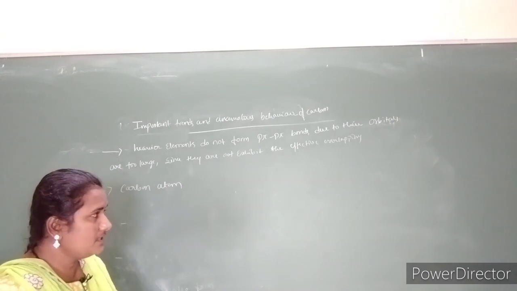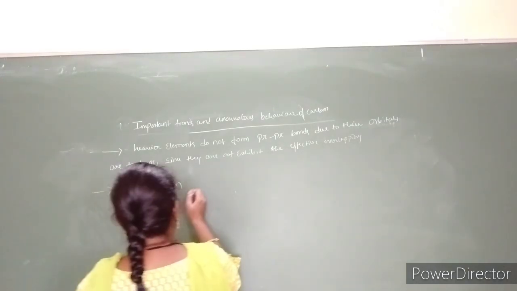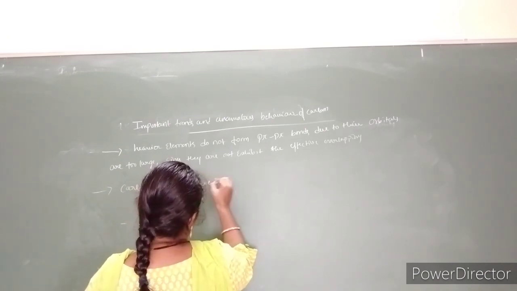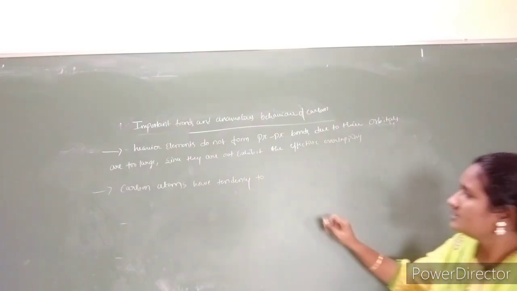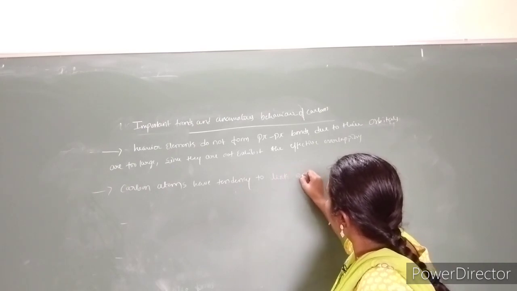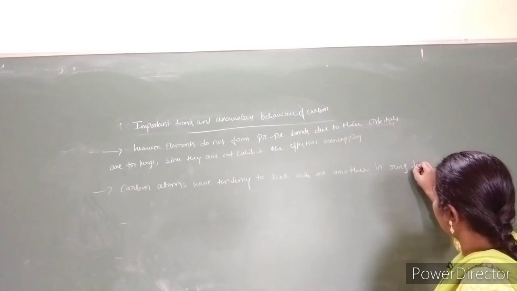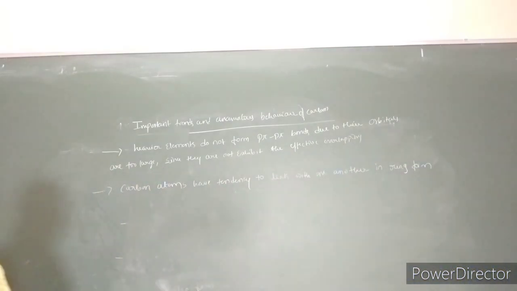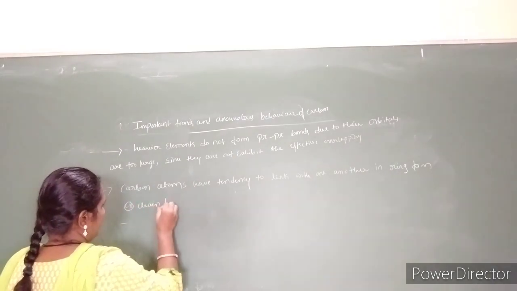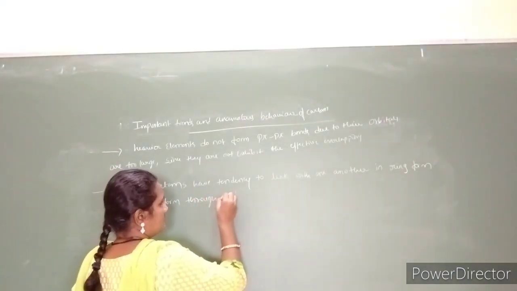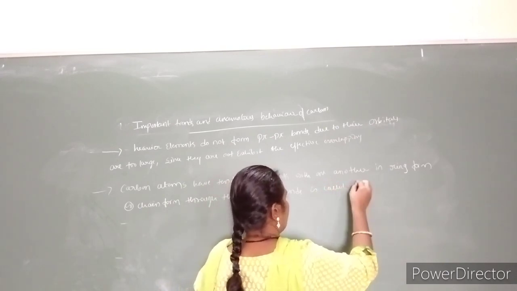As a result of that, we study a large number of carbon compounds in organic chemistry, and carbon is also found in the form of drugs. Carbon atoms have the tendency to link with one another in ring form or chain form through covalent bonds. This is called catenation.